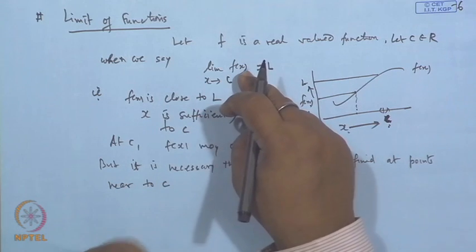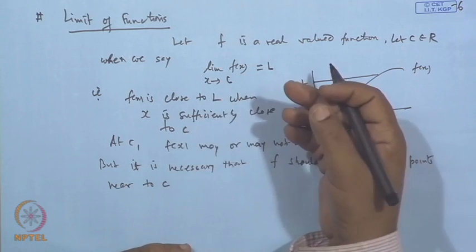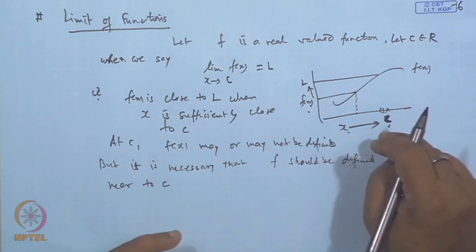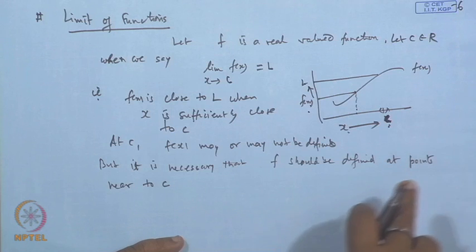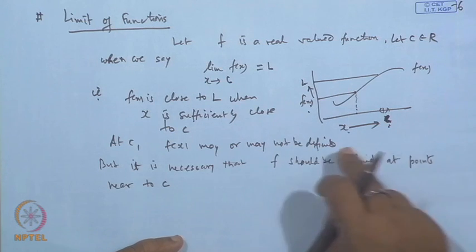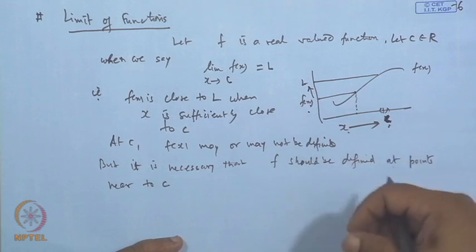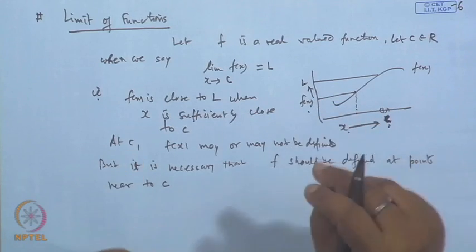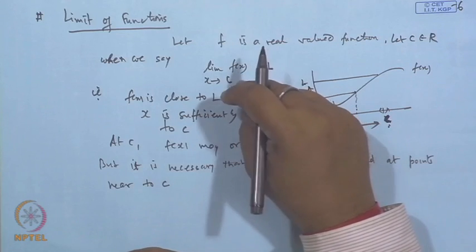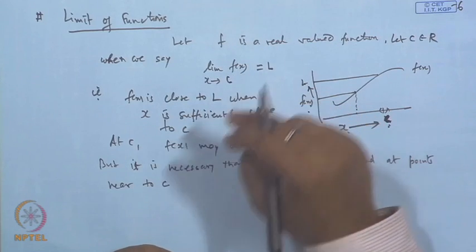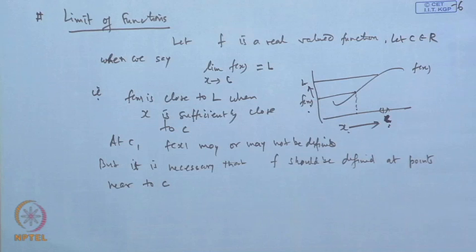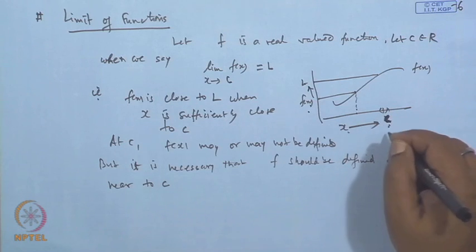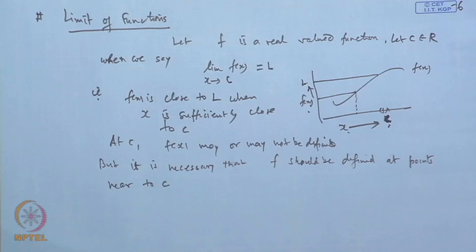Then only the limit of f(x) has some meaning. If the function is not defined at points closer to c, then we cannot approach the value of f(x) when x is approaching c, because there are so many points where the function is not defined. We cannot find f(x). So the necessary condition to get the limit of the function at a point c is that the function must be defined at all points which are very, very close to c. That is the important point.